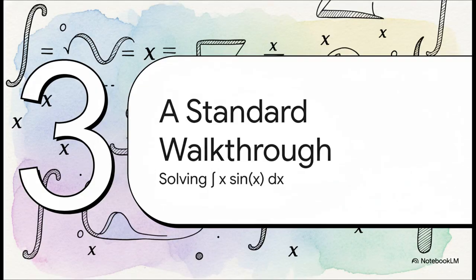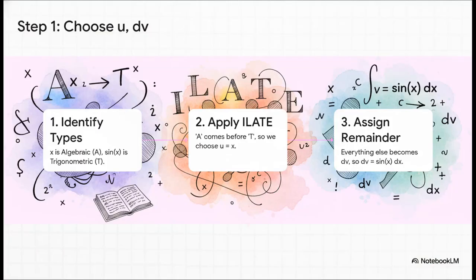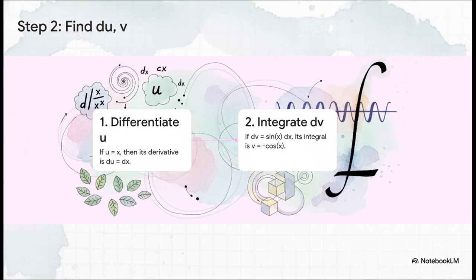All right, theory's great, but let's see it in action. We're going to go back to that very first problem, the integral of x sine of x, and solve it step by step. Okay, step 1, choose u and dv. First, we identify our function types. We've got x, which is algebraic, and sine of x, which is trigonometric. Now we pull out our ILATE rule. In ILATE, A for algebraic comes before T for trig, so our choice is made for us. u has to be x. That means everything else left over, the sine of x dx, becomes our dv.